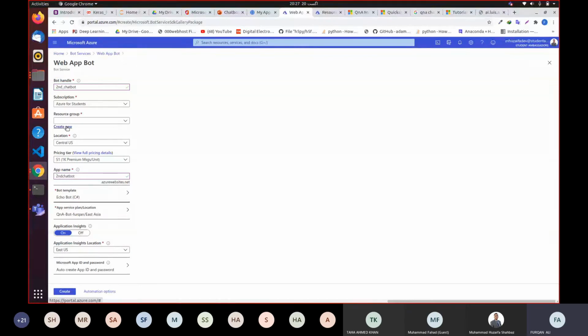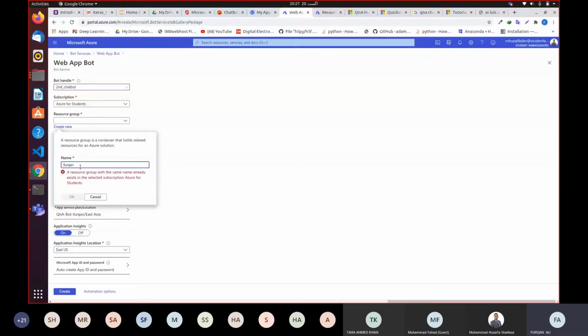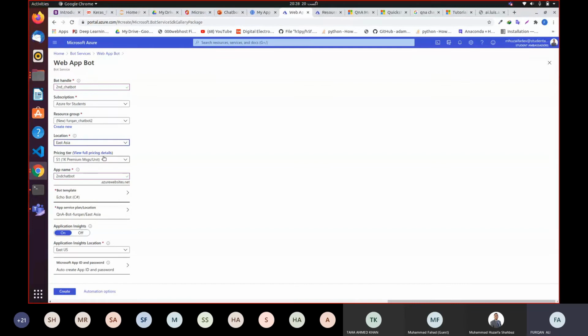So you have to create multiple resource groups with unique names. These are the mandatory things to get yourself done with the chatbot. And I'm going to choose the nearest region, which is East Asia. Previously I chose East Asia, so I'm going to choose East Asia over here as well.